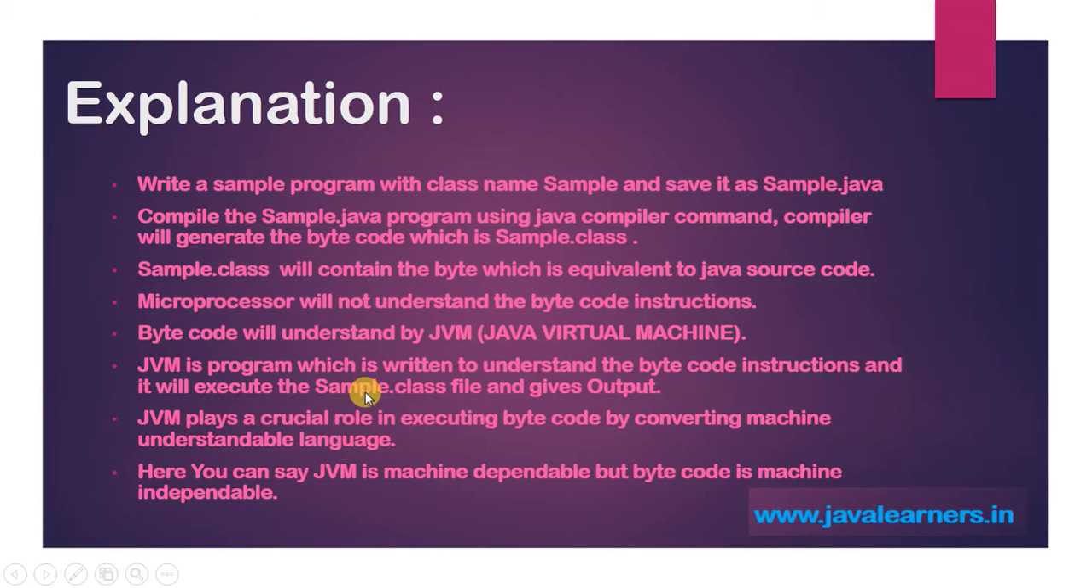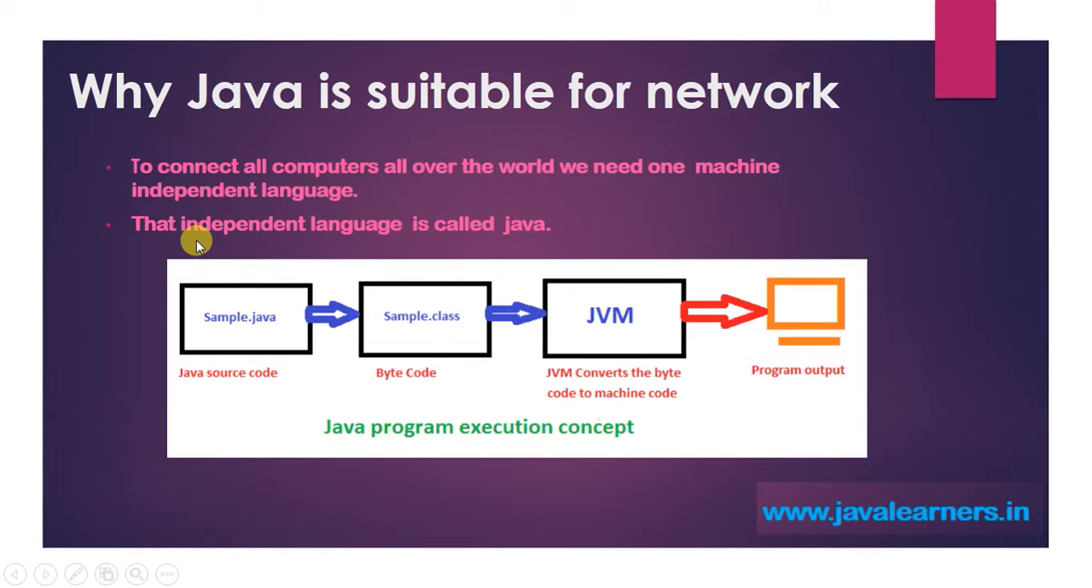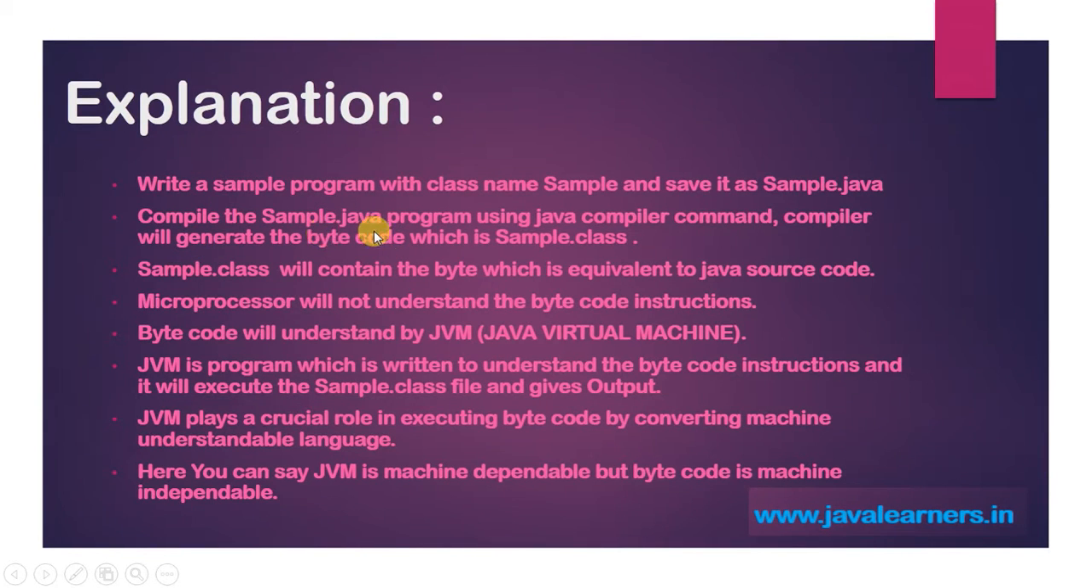So write a sample program with the class name sample and save it as sample.java. Whatever I've shown you is explained in this slide. Compile the sample.java program using the Java compiler command. The compiler will generate the bytecode, which is sample.class. The file name is the same, only the extension changes. The sample.class will contain the bytecode which is equivalent to the Java source code written in sample.java.